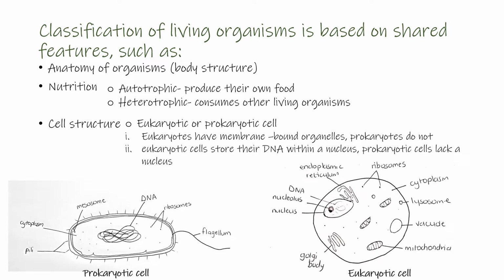We have eukaryotic or prokaryotic cells. Eukaryotic cells have membrane-bound organelles, such as a nucleus, in which their DNA is stored. Prokaryotic cells do not have membrane-bound organelles, and their DNA is not stored within a nucleus.